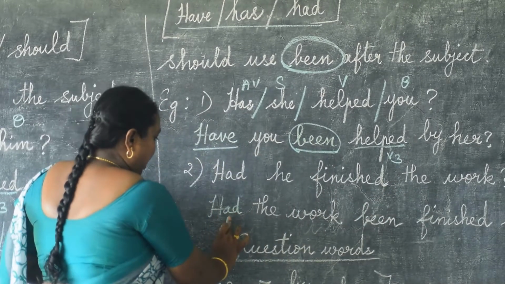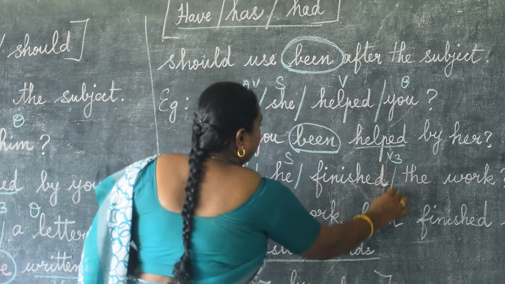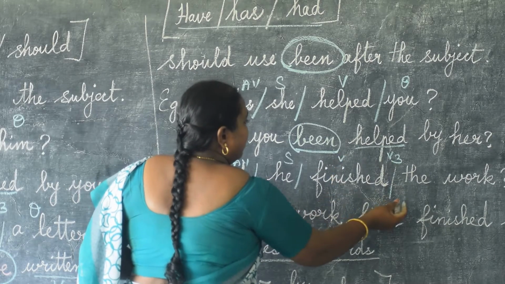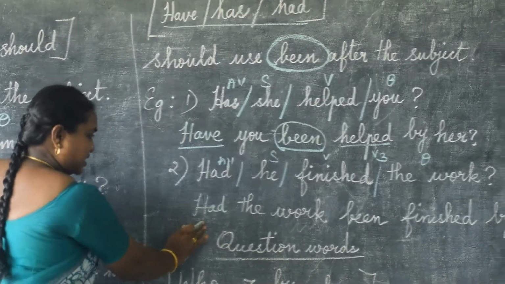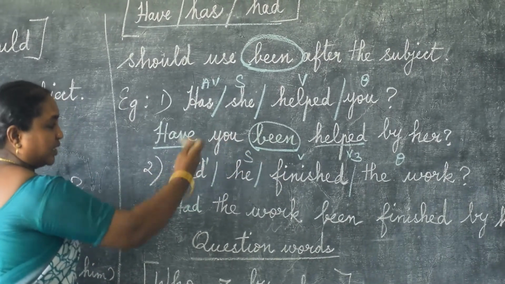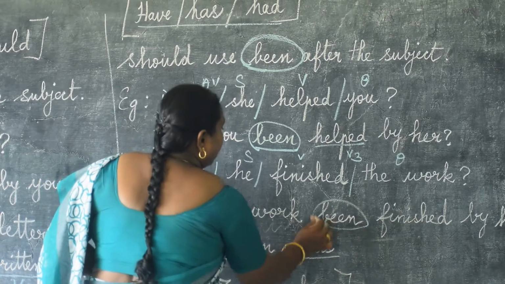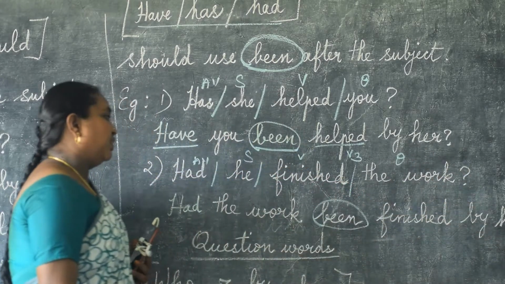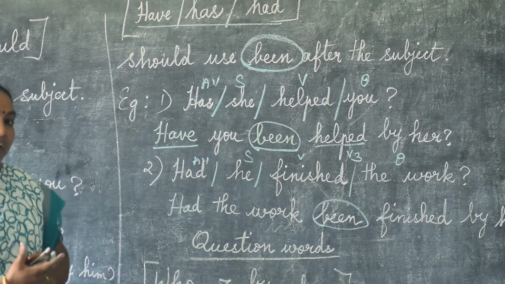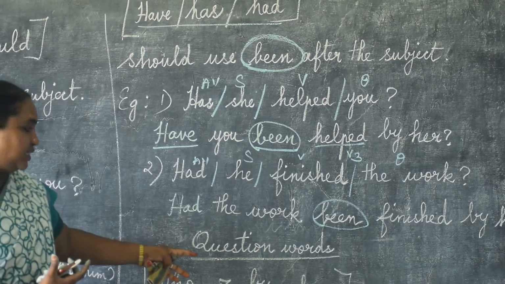Had is the auxiliary verb, he is the subject, finished is the main verb, the work is an object. The same had is here. But the object comes to the subject place. Had the work been finished by him? Had the work been finished by him? Okay, have you understood? Then we are going to see the question words.